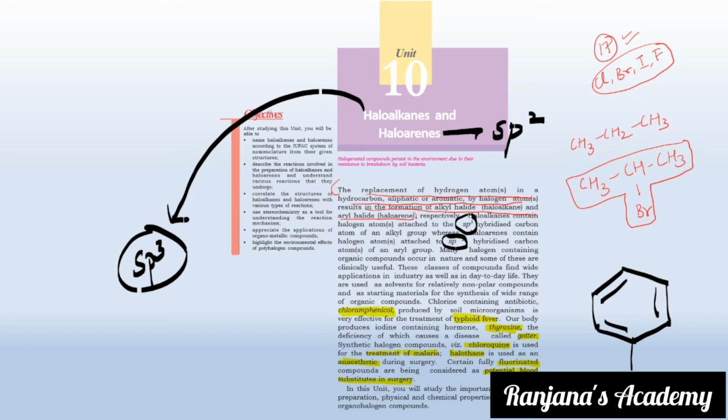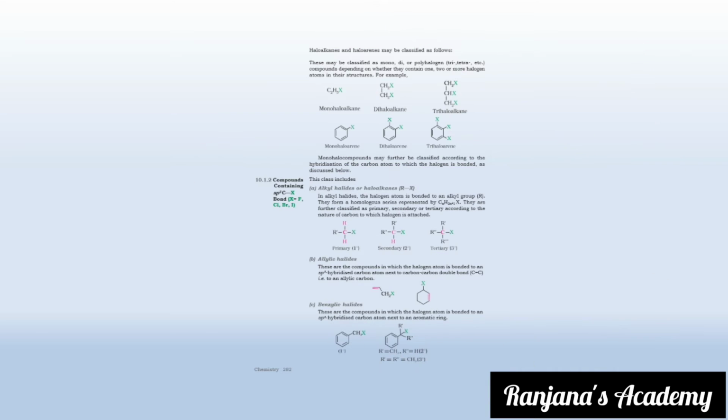So this is all about your introduction. Now let's get started with the types of halo compounds. What are the classifications you have in halo compounds? Halo compounds can be classified first depending upon the number of halogens, that is monohaloalkane, dihaloalkane. What does it mean? How many halogen atoms you have? If you have one halogen atom, it is a monohaloalkane. If the same is present in an aromatic ring, it is called a monohaloarene.